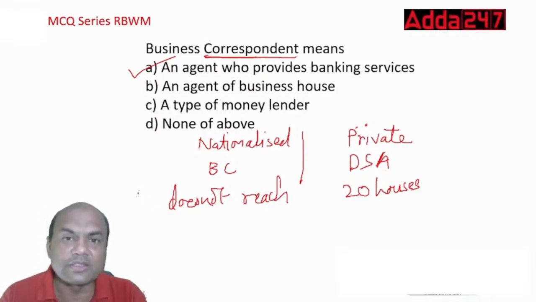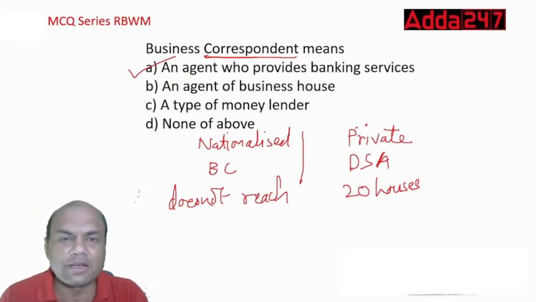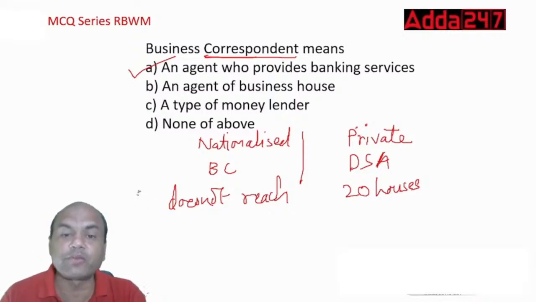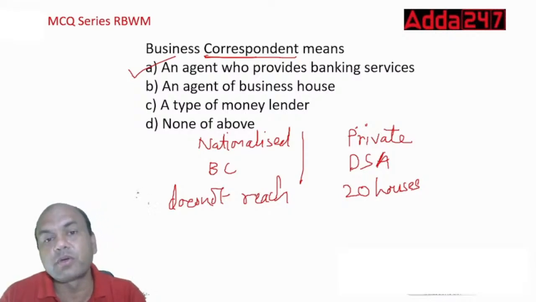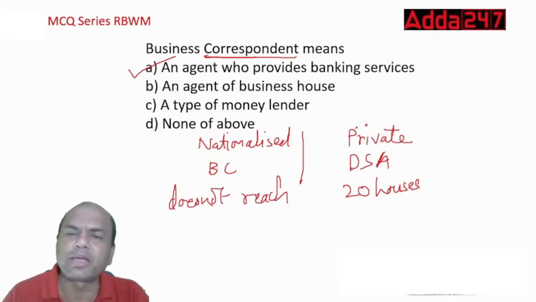Your salaries, your running expenses, electricity and all this, and the coming and going, because employees won't be living in that village, right? They'll be staying in the nearby cities. So coming and going, what will be the cost? So that's why we don't open the branch over there. We open a BC over there, business correspondent, private agency. Somebody from that village itself will provide the banking services.